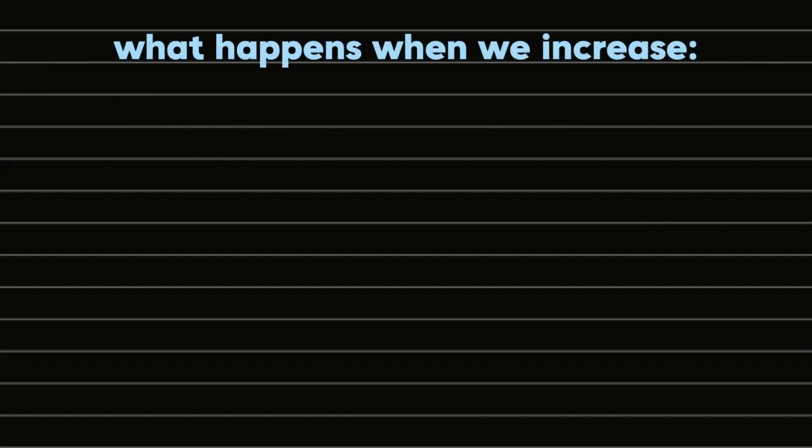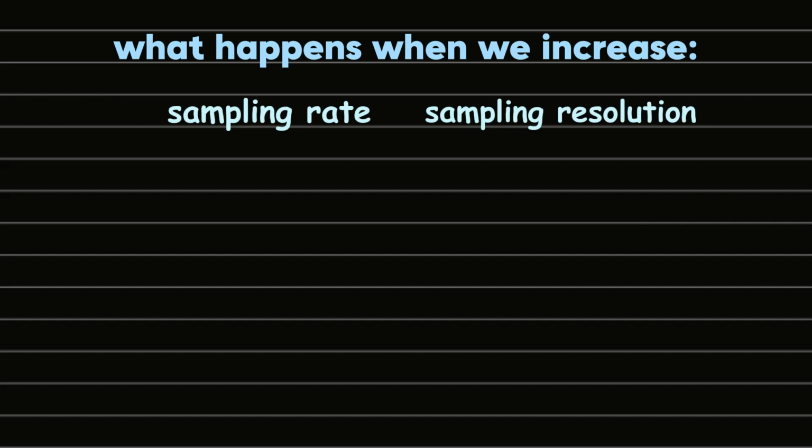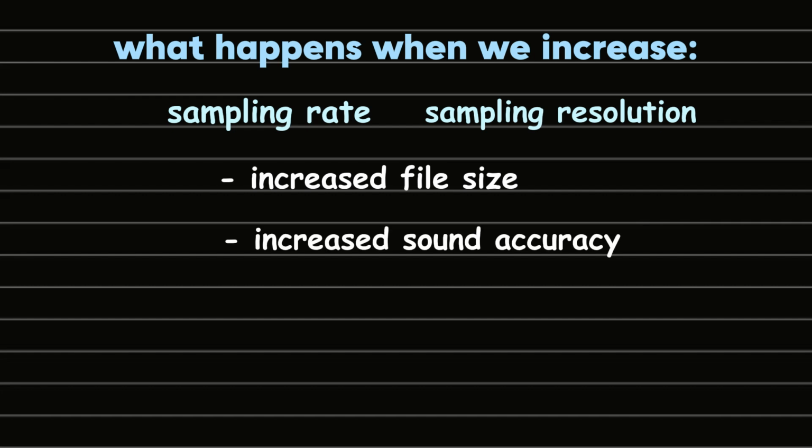Changing the sampling rate and resolution can significantly impact the quality and file size of a digital sound file. A higher sampling rate increases file size and sound accuracy, as more samples are taken per second. Similarly, a higher sampling resolution increases file size and sound accuracy, as each sample stores more bits and hence more accurate data.